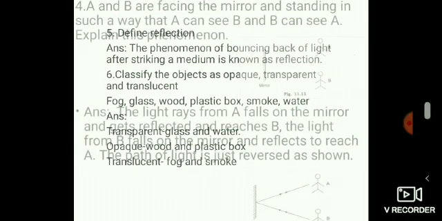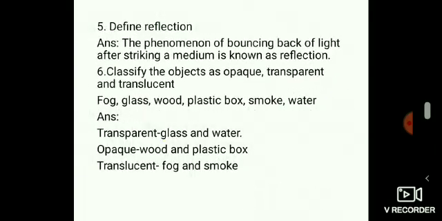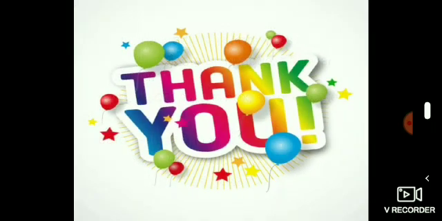Transparent objects are glass and water. We know that transparent objects allow all the light to pass through them. Wood and plastic box are opaque objects. We know that opaque objects do not allow any light to pass through them. And then fog and smoke are translucent objects. We know that translucent objects allow only some light to pass through them. Thank you.